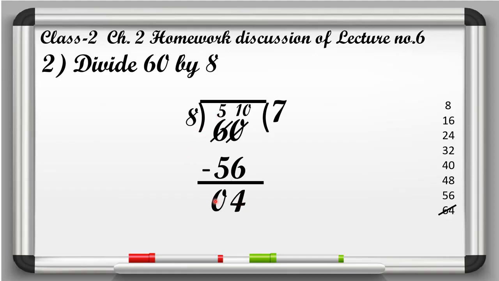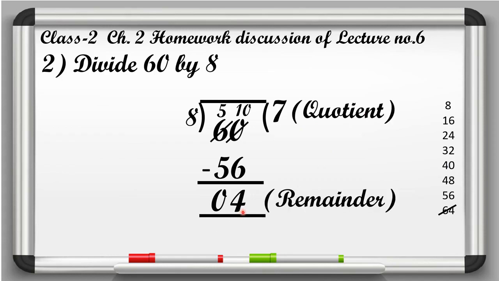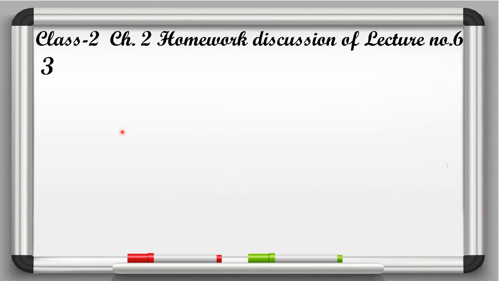So here we will write 0. So in this question 7 is the quotient, so we will write quotient here, and 4 is the remainder, so we will write remainder here, and the answer is Q7 and R4.